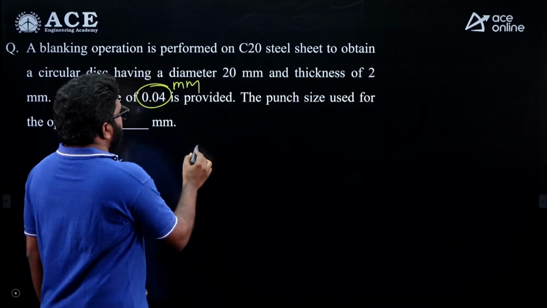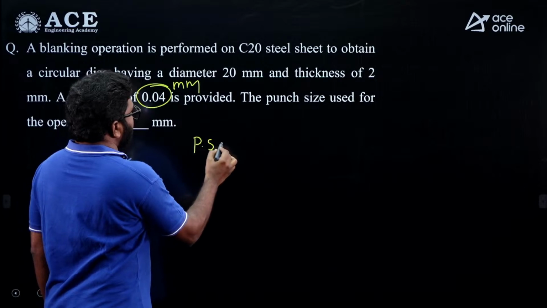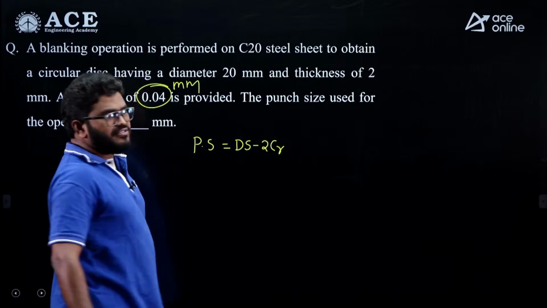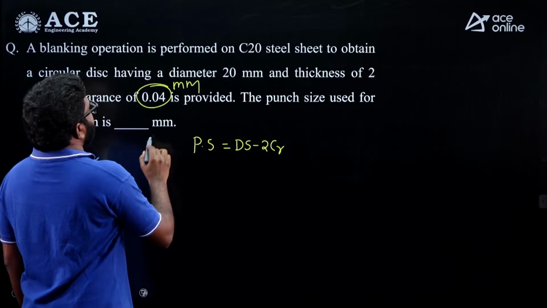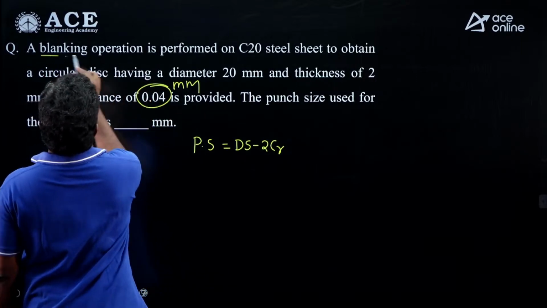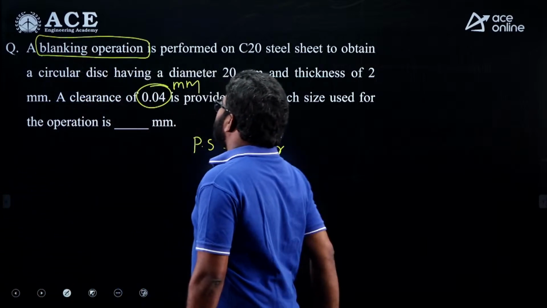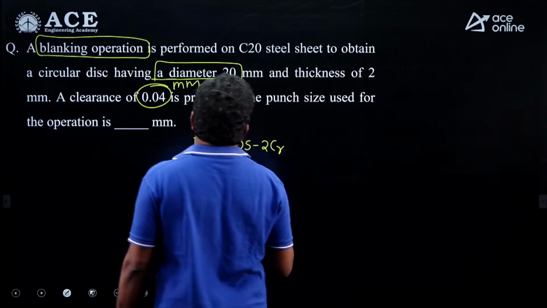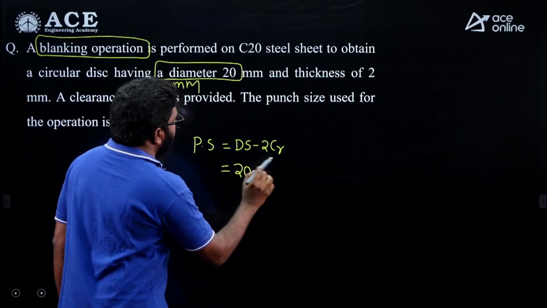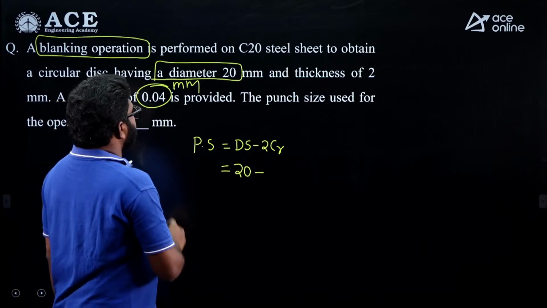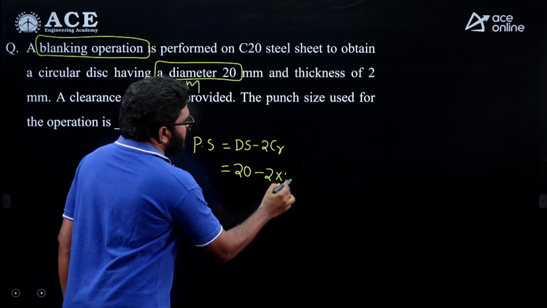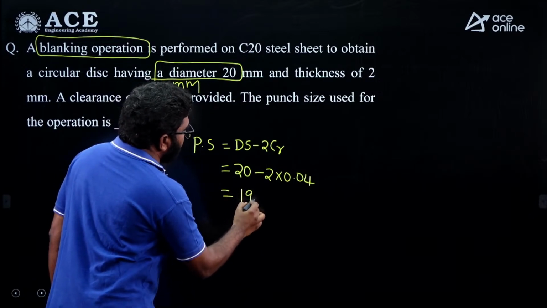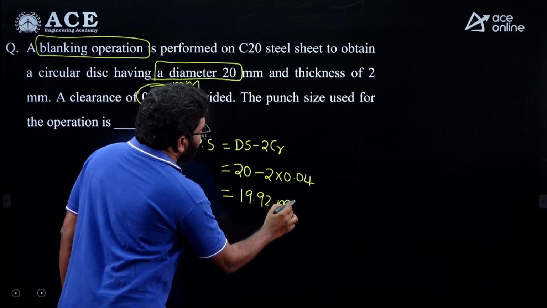See, remember, punch size is equal to die size minus 2 into radial clearance. Here the die size is the disc diameter, since it's a blanking operation, right? So die size is 20 minus 2 into 0.04. From this you will get 19.92 mm as the punch size.